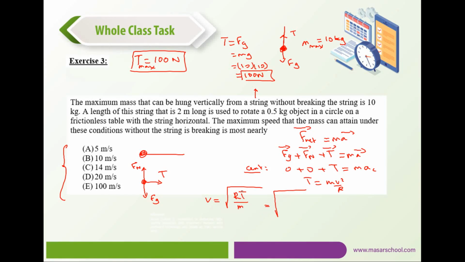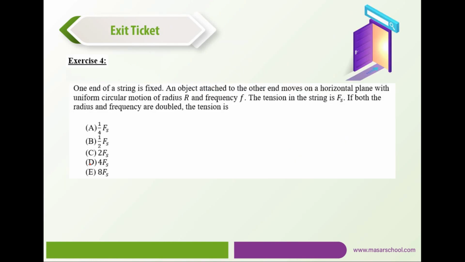Now here, what is the radius? This is a string, so it cannot be stretched, neither elongated nor compressed, so the radius would be the same as the length of the string, which is 2. The tension is maximum, which is 100, divided by the mass, which is 0.5. Plugging this expression into the calculator, that would give us 20 meters per second, which makes D the correct answer. Finally, exercise 4, which is an exit ticket for today's video.